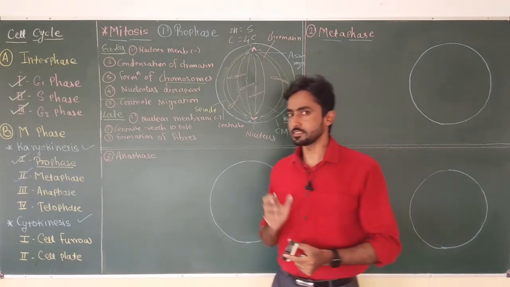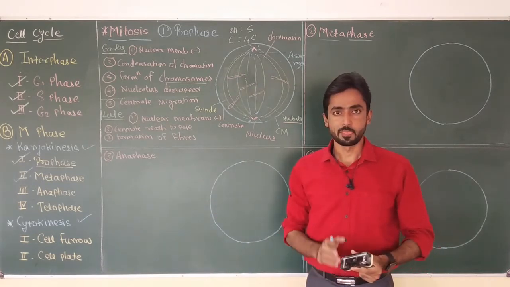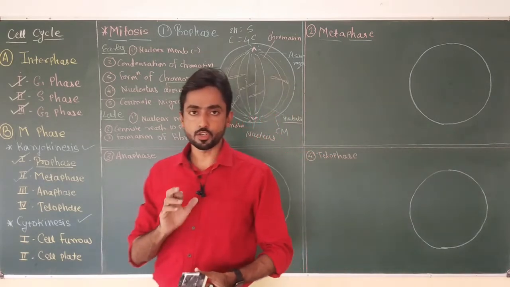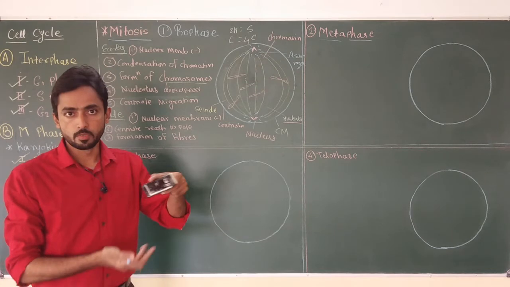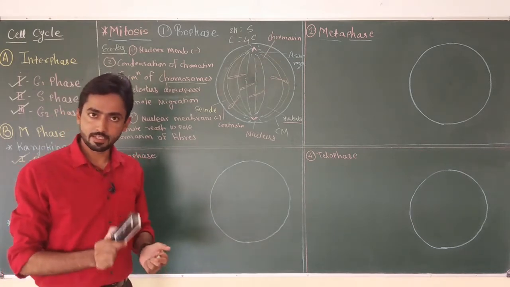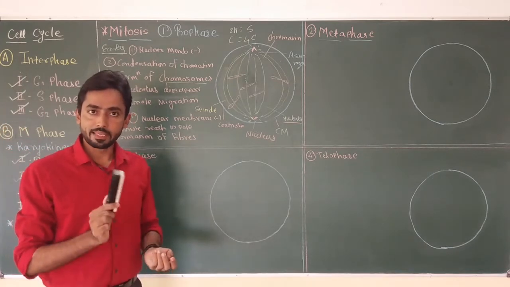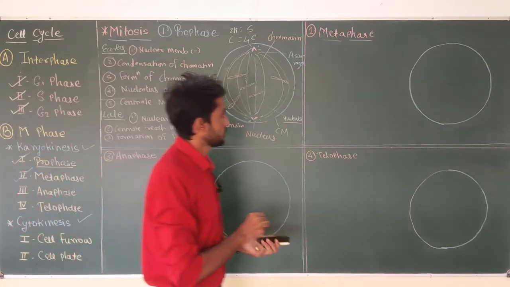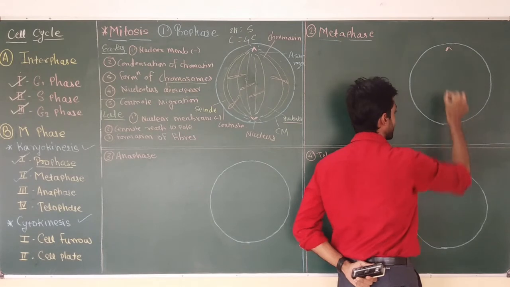This arrangement is important for successful completion of anaphase. In this stage, spindle fibers play an important role because they pull chromosomes to the central part of the cell. I am going to discuss in detail the different types of changes that occur in the cell during metaphase.